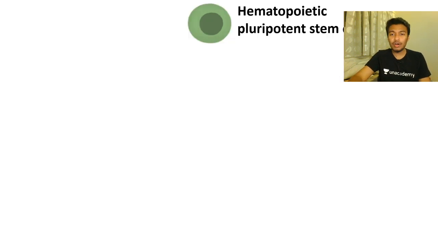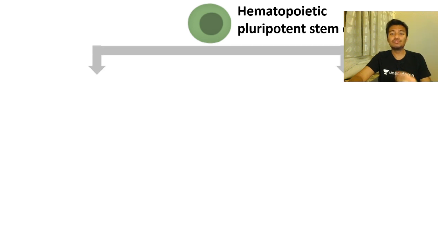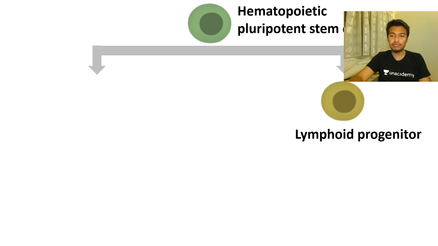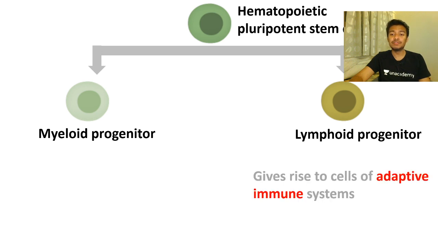So let's talk about what type of progenitors hematopoietic pluripotent stem cell can give rise to. So it turns out hematopoietic pluripotent stem cells can give rise to two different kinds of progenitors. One is the lymphoid progenitor. Two is the myeloid progenitor. Now lymphoid progenitor is the mother of whole adaptive immune system components. Your whole adaptive immune system is born from the lymphoid progenitor.